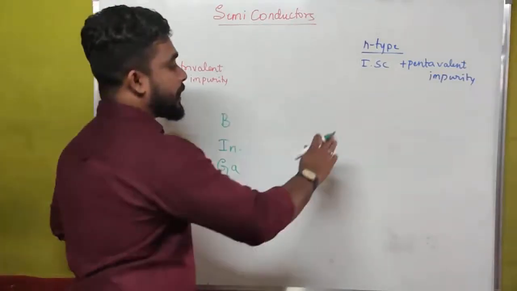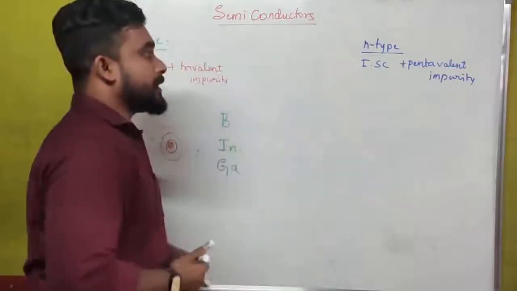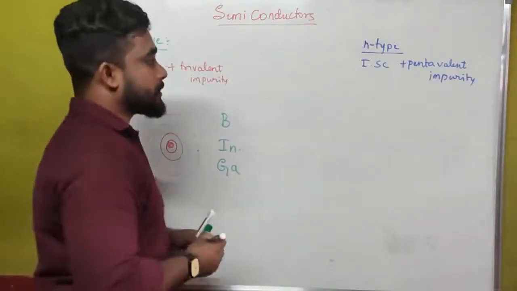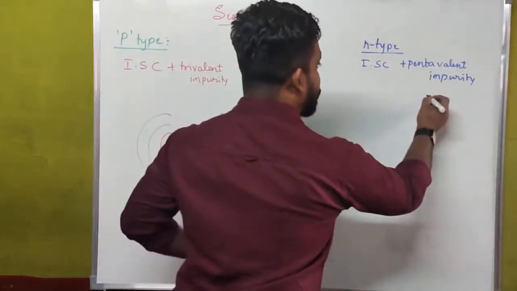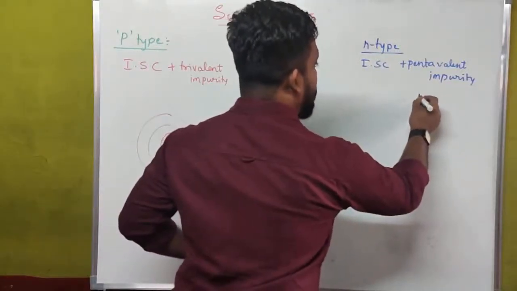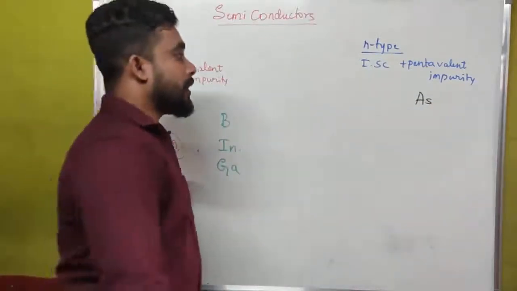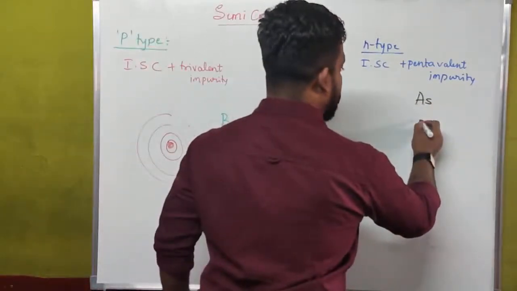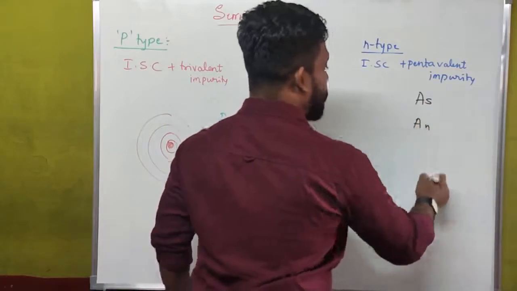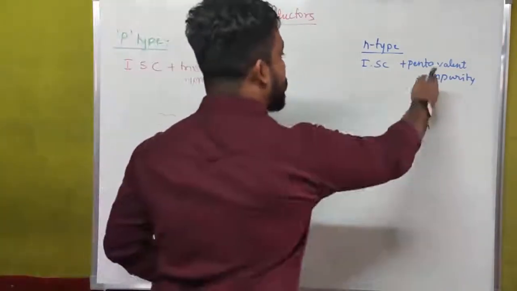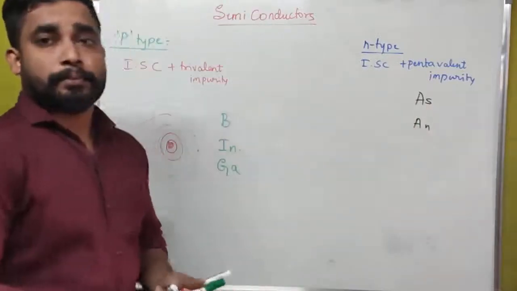The examples for N type semiconductor dopants are arsenic, antimony, and there are some other pentavalent impurities.